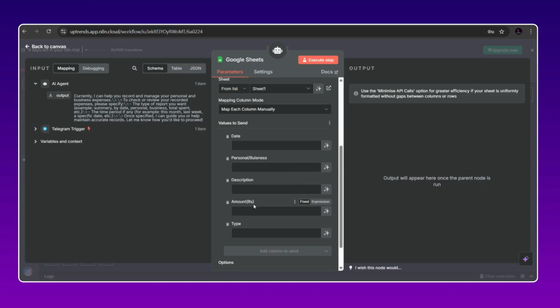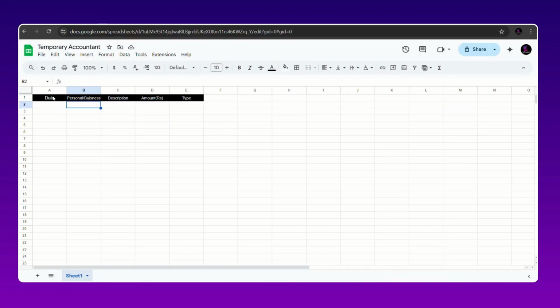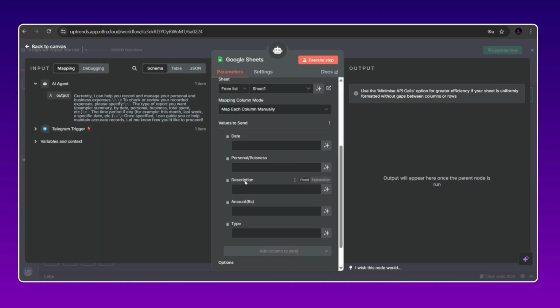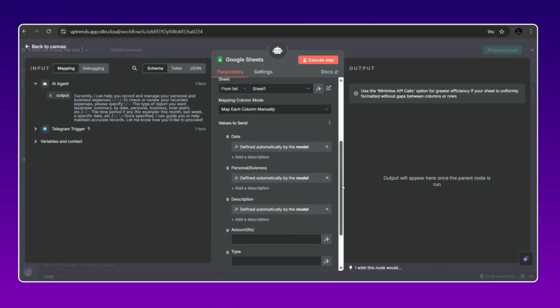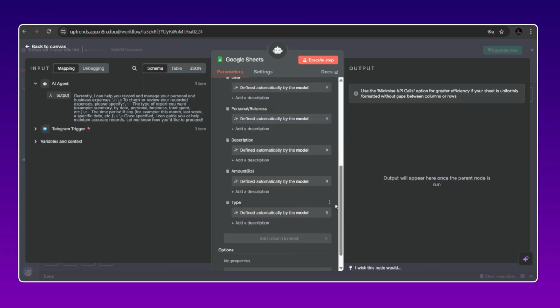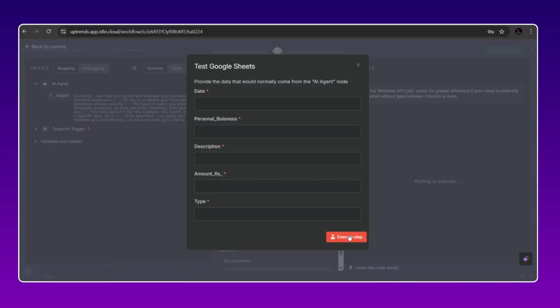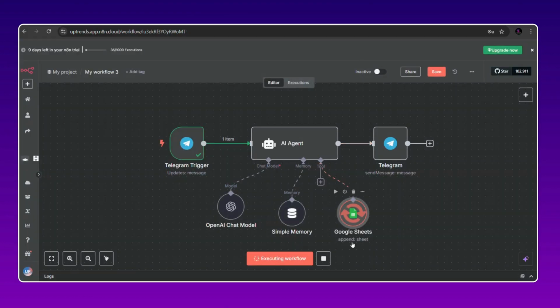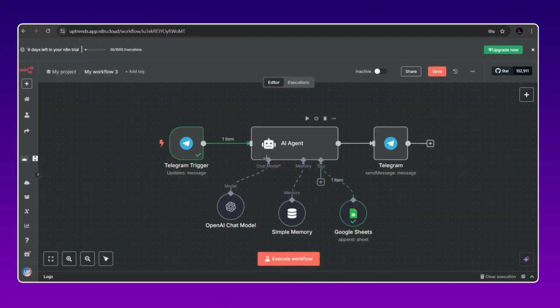Again I'm trying to say, make sure that the names of the columns are exactly the same as these names. For each column, just copy and paste these names over there so that there are no spelling mistakes. Otherwise these will not be connected, so ultimately values will not be matched. What next is simply click over here. That's it. Just click for everything, and now this is done. Finally, go and say execute step. Now the node is executed. Everything is successfully connected. Now let's test this out.